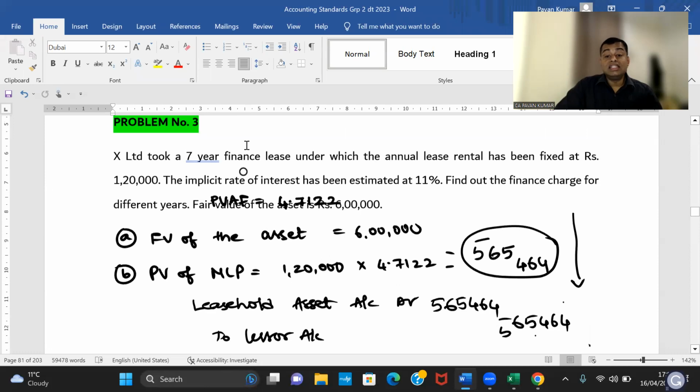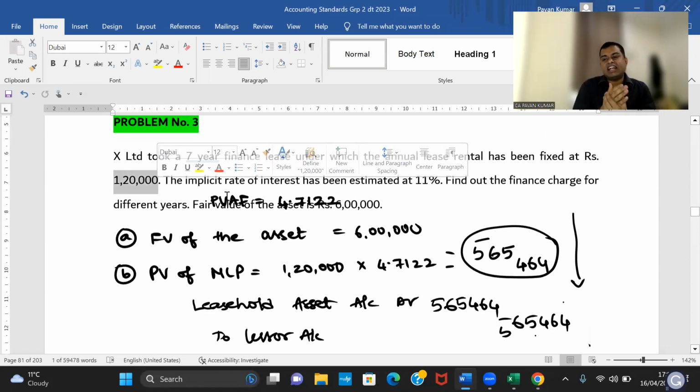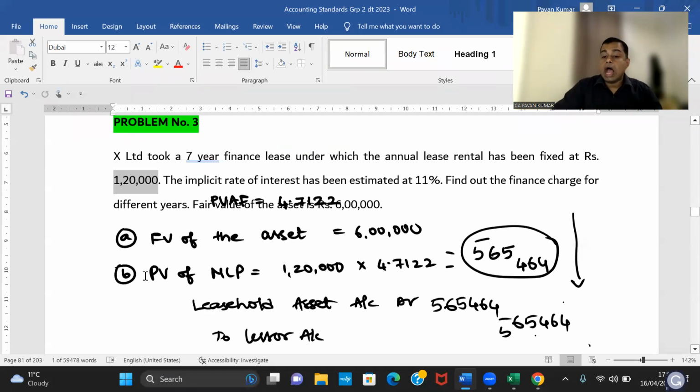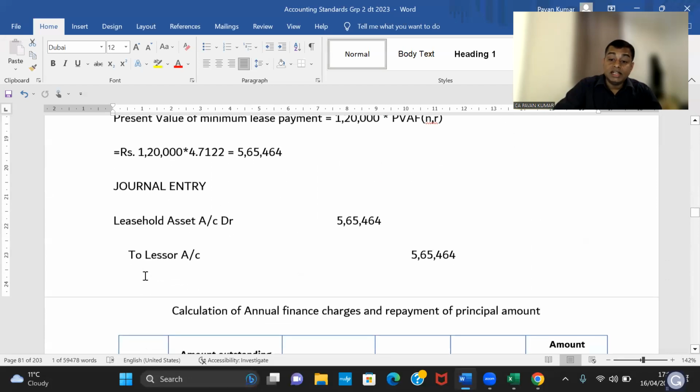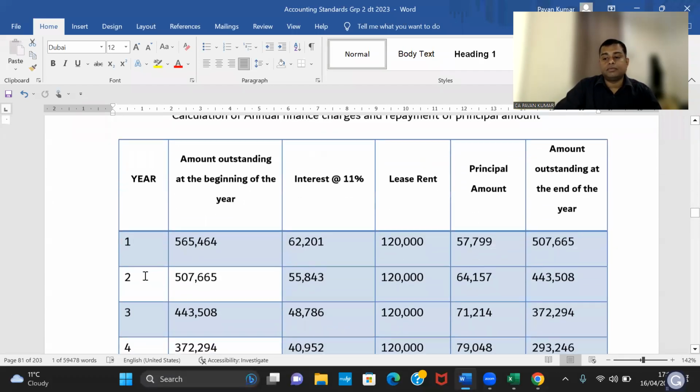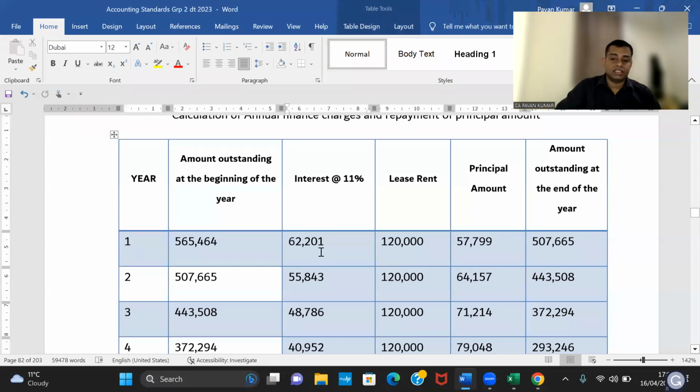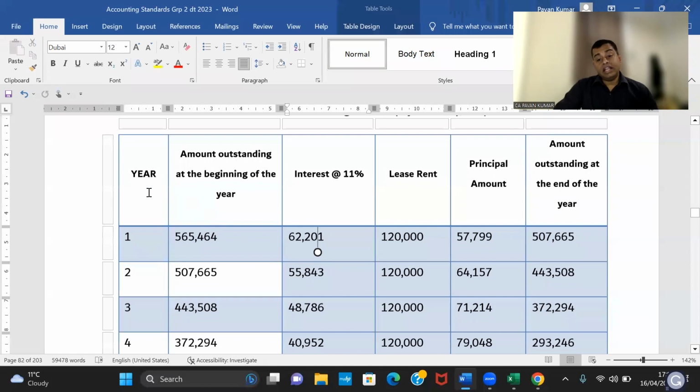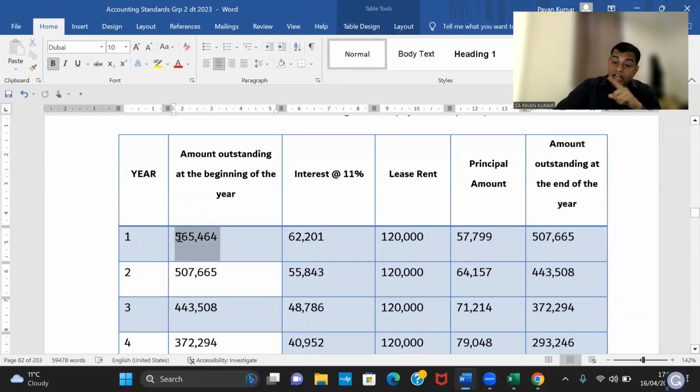Now, this 1,20,000 will be split into interest amount and principal amount repayment. How? We have to prepare a table like this: Year, amount outstanding at the beginning of the year. Here you will write the journal entry amount. Whatever you have recognized in the journal entry, that is your initial liability, the opening liability. So you will write it here.